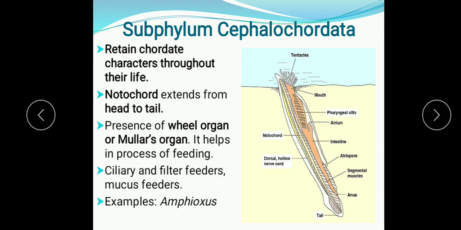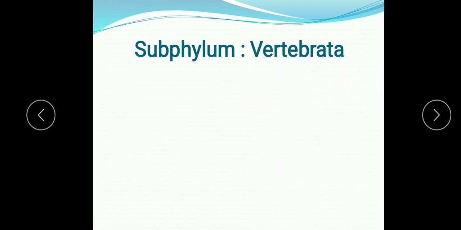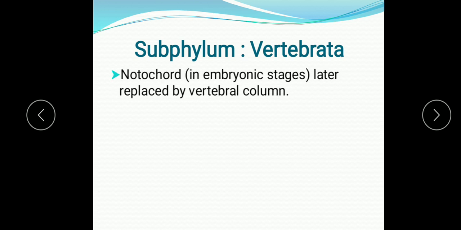So that is another name of the Amphioxus, that is Branchiostoma. So there is only one example in the subphylum Cephalochordata. Now next we'll study subphylum Vertebrata.